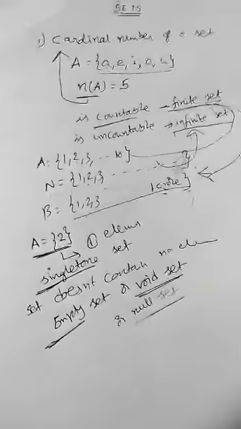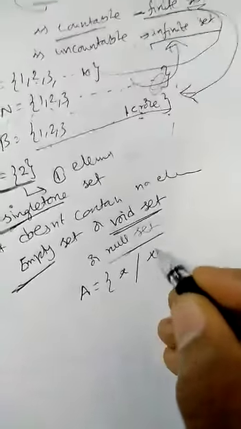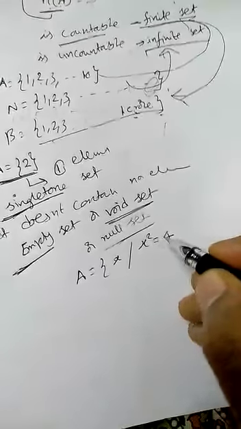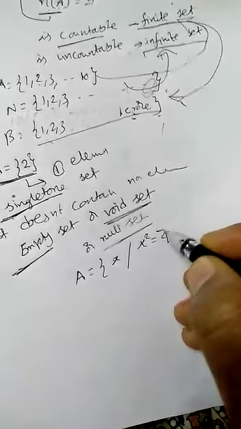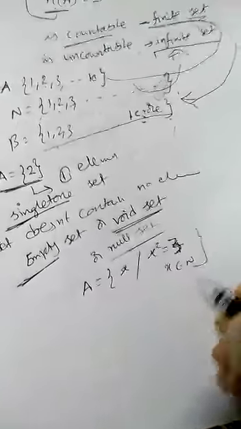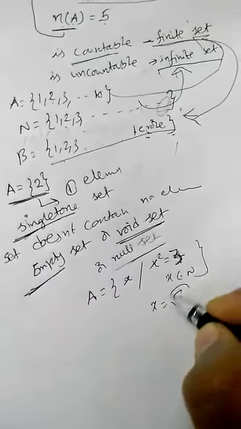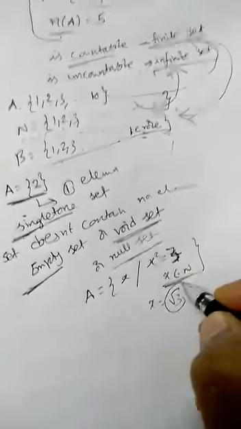So for example, I want to go with a set example. Set A = {x : x² = 3, where x is a natural number}. Then what will happen? x² = 3 means x = √3. But is √3 a natural number? No, it's not a natural number.